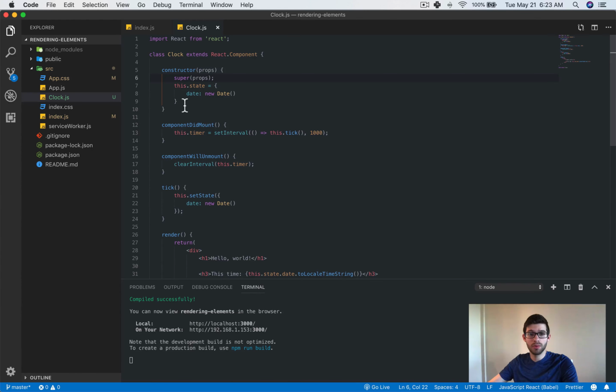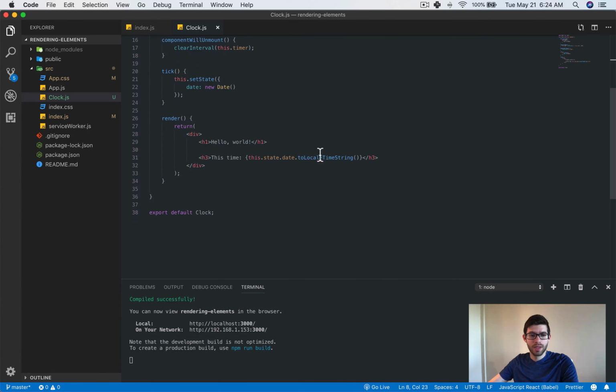When the component's first created, we're creating this state, right? Basically the data that the component has in it right now. And we're setting the date equal to whatever the current date is right now. And then we're saying that inside the JSX, this time will equal whatever the state is, whatever the date is inside of the state. And it's unfortunate that they rhyme, but either way.